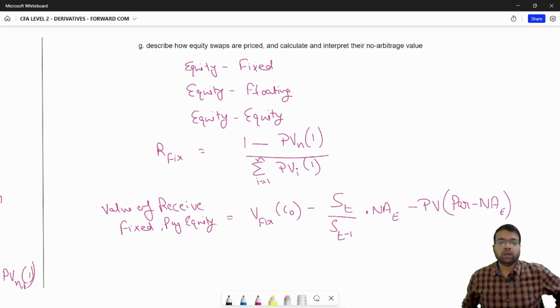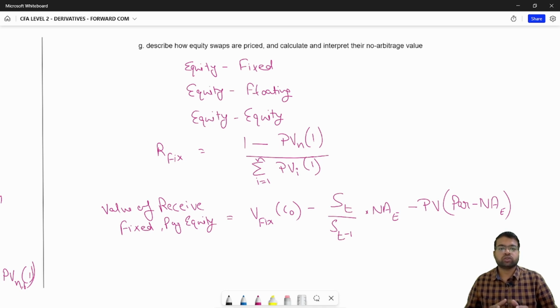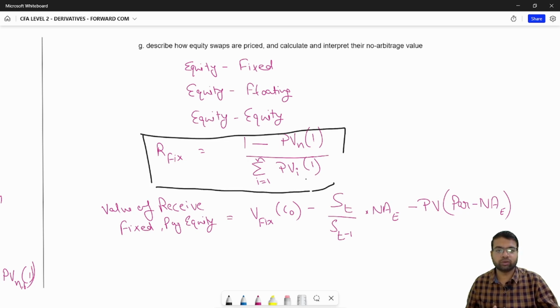Out of these three types of contracts, we are only concerned with the equity swap with fixed payments. So I'll be calculating the fixed payment similarly as I did with currency swaps and interest rate swaps, to be received or paid.